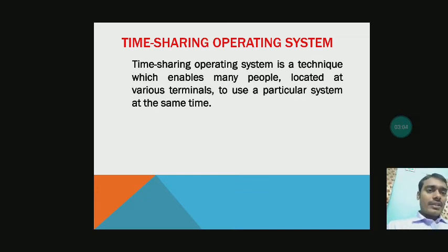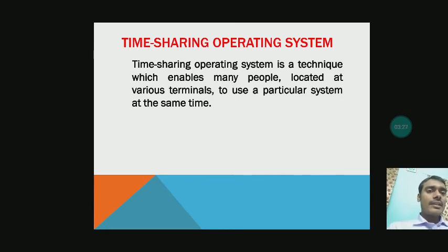Okay, now coming to the time sharing operating system. Time sharing operating system is a technique which enables many people located at various terminals to use a particular system at the same time. It means many people can do their work by sitting at different terminals, and they use a particular system at the same time.